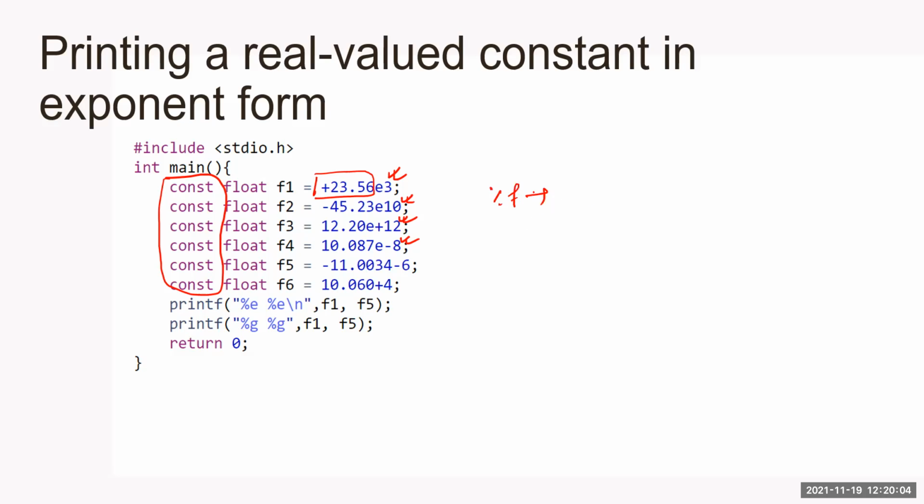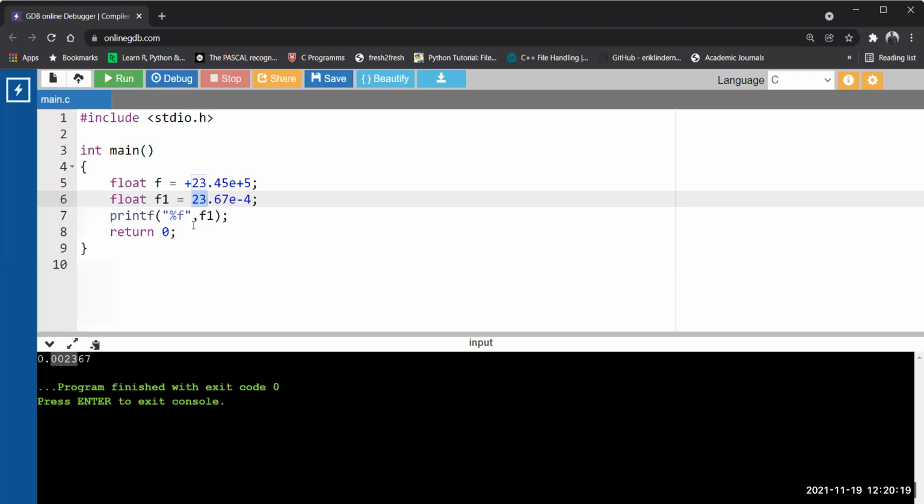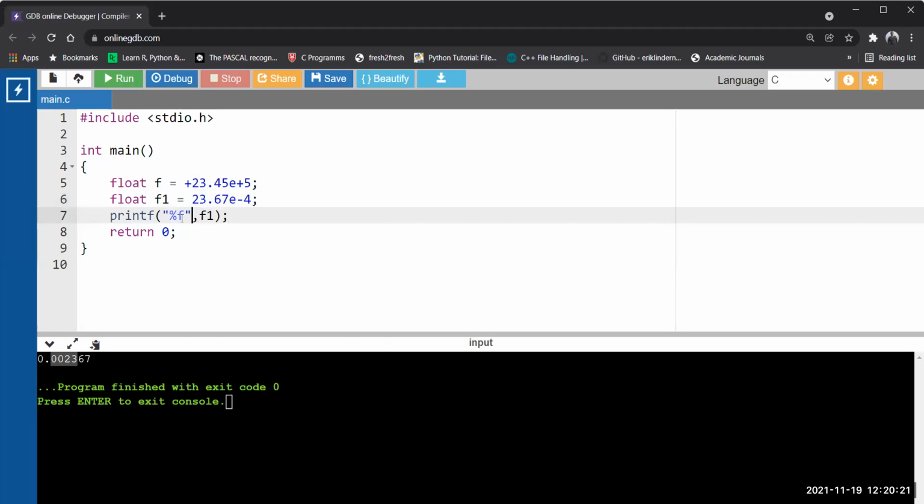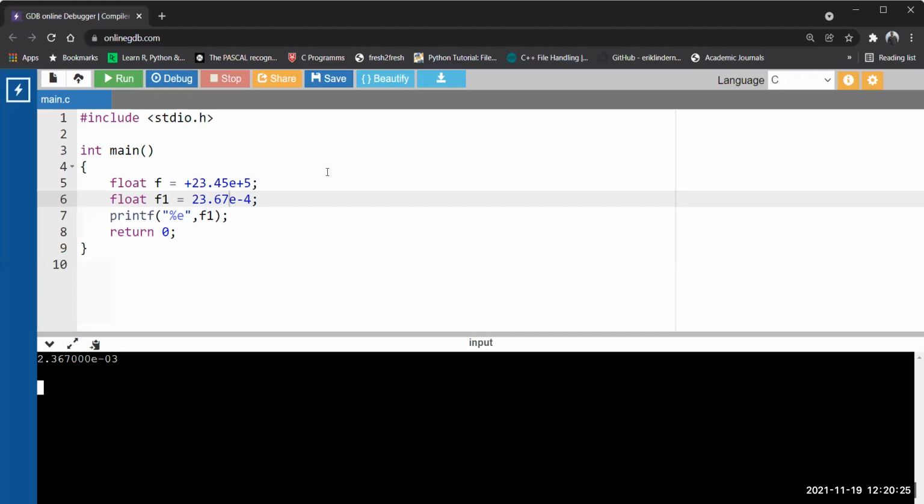So from the floating point point of view, we have 3 format specifiers. %f, in floating point fractional format, it will print. %e, it will print in exponential form, and %g, it will print in general form, the human understandable format. Okay. You can check it with %e also. So now f1 is in my exponential form. So I want to print it in E, in exponential form. So see, it is going to print in exponential form.